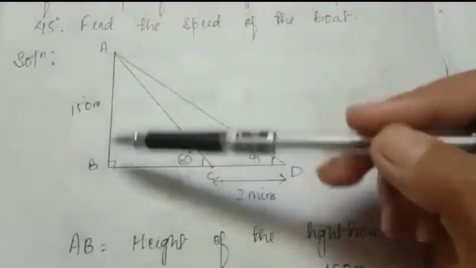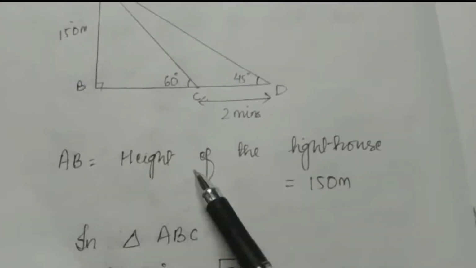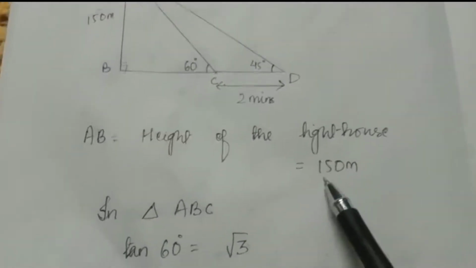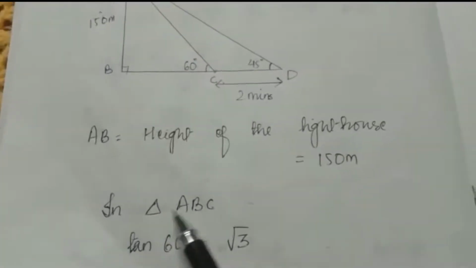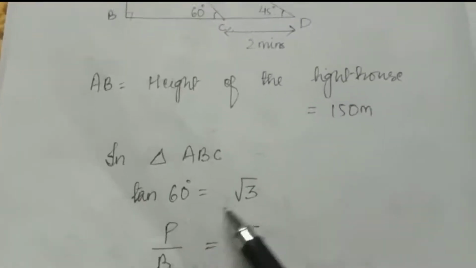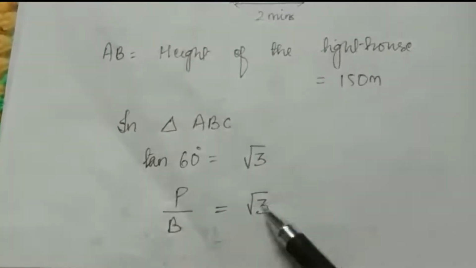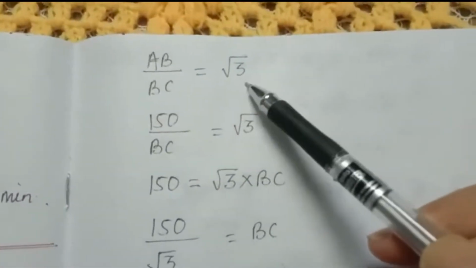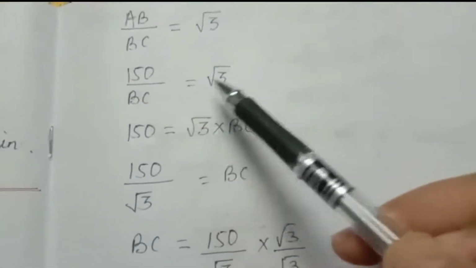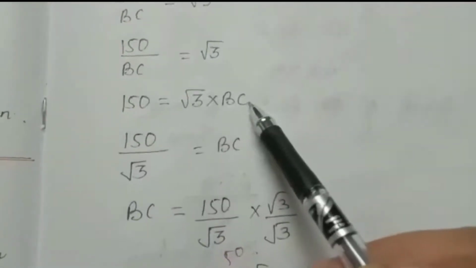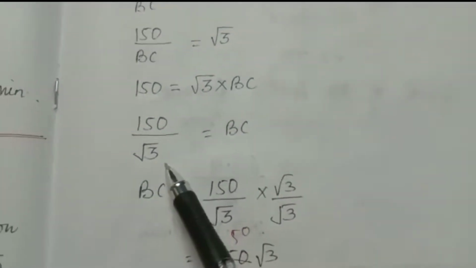So we will use this triangle ABC first. AB is the height of the lighthouse, which is 150 meter. Now in triangle ABC, tan 60. This is 60. Tan 60 is root 3. So AB by BC is equal to root 3. 150 by BC is equal to root 3. So 150 is equal to root 3 into BC. So BC is 150 by root 3.